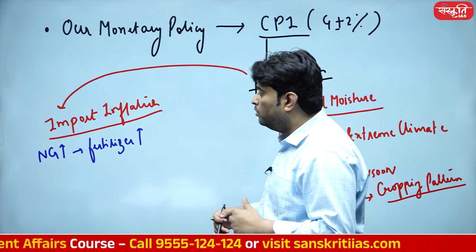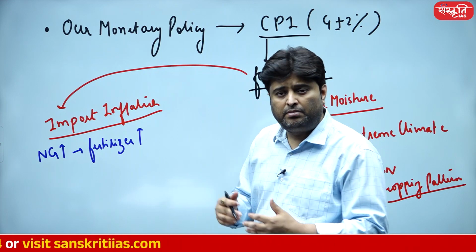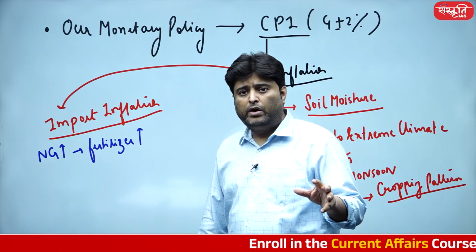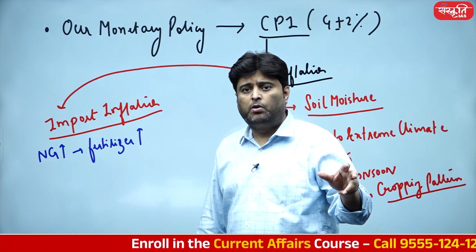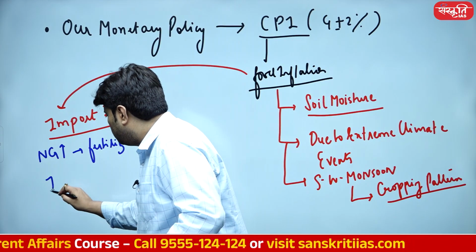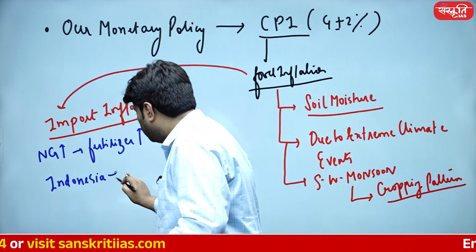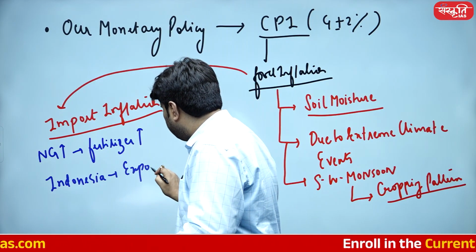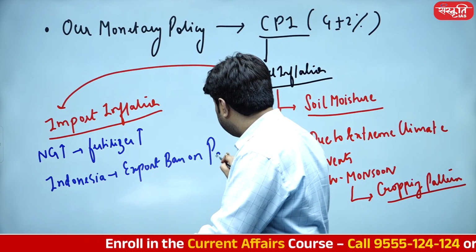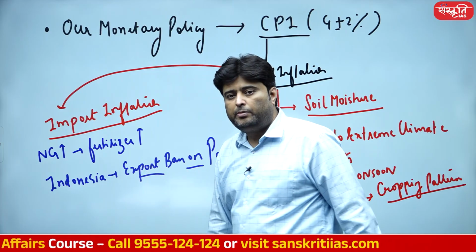Number two, due to some excessive steps taken by some countries to put sanctions on export, again it is going to create a problem. For example, couple of years ago, Indonesia decided to put an export ban on palm oil.